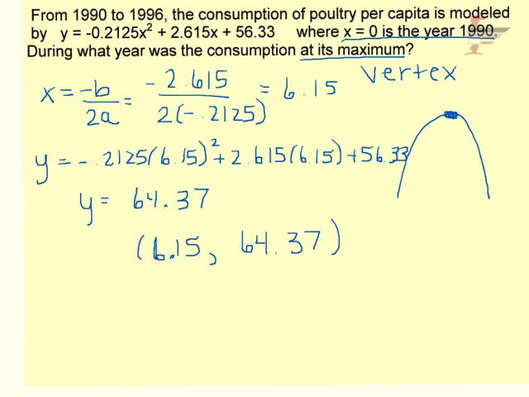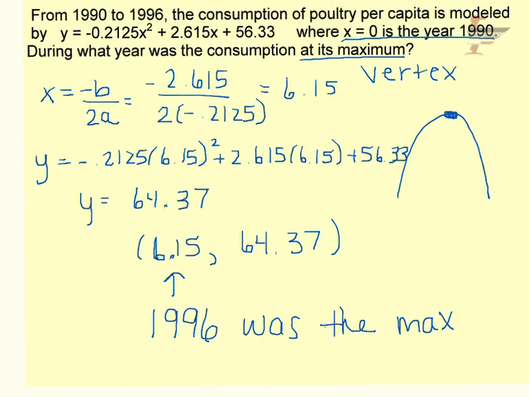Now to answer the question, during what year was the consumption at its maximum? Well, if x equals 0 is the year 1990, then x equals 6.15 would be 6 years later. So 1996 was the year where the poultry consumption was at its max.